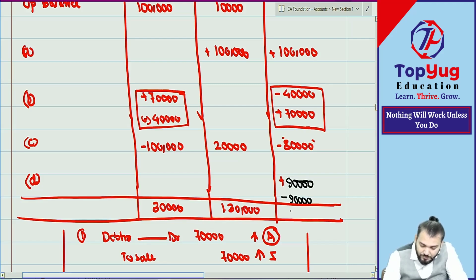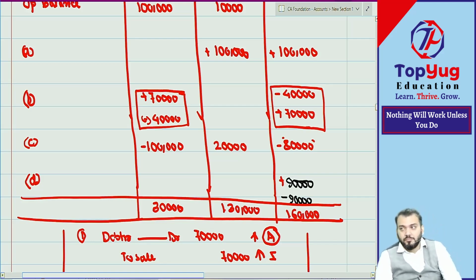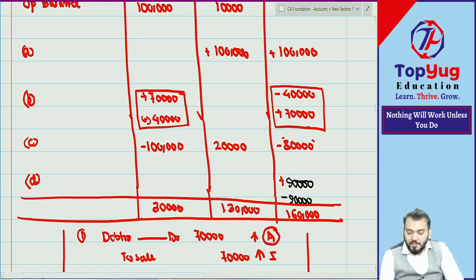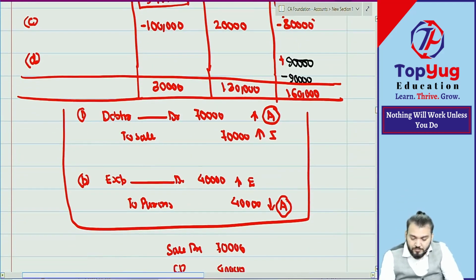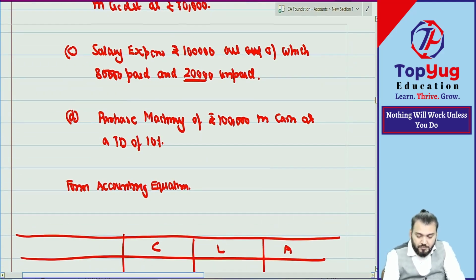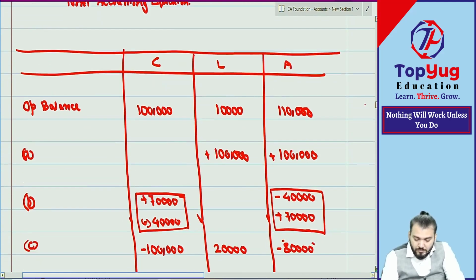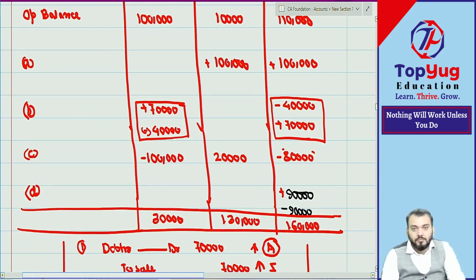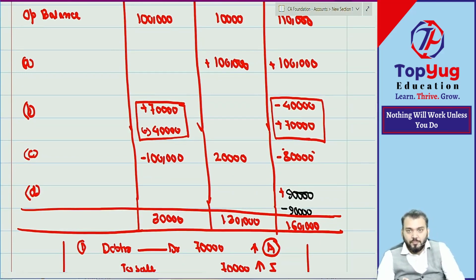Then tallied. Have you understood? Correct. Got it? Tallied?